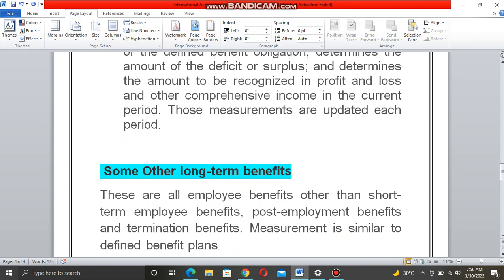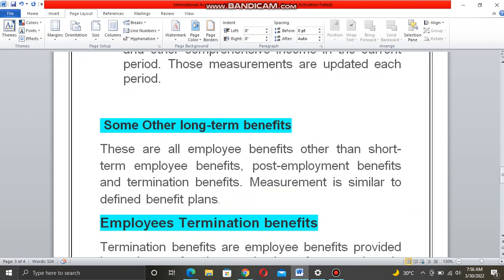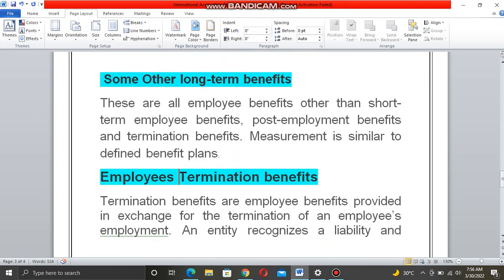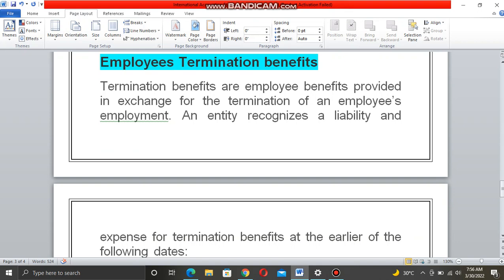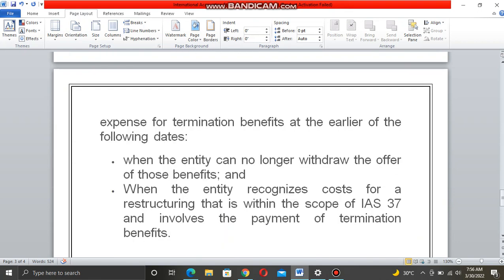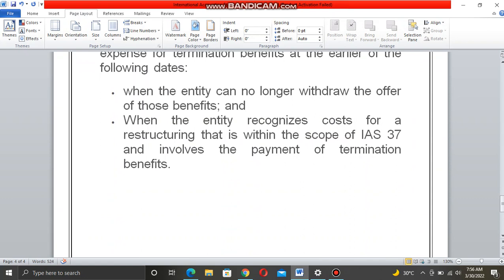All right, some other long-term benefits. These are all employee benefits other than short-term employee benefits, post-employment benefits and termination benefits, with measurement similar to defined benefit plans. Employee termination benefits: termination benefits are employee benefits provided in exchange for termination of an employee's employment. An entity recognizes a liability and expense for termination benefits at the earlier of the following dates: when the entity can no longer withdraw the offer of those benefits, and when the entity recognizes costs for a restructuring within the scope of IAS 37 that involves the payment of termination benefits.